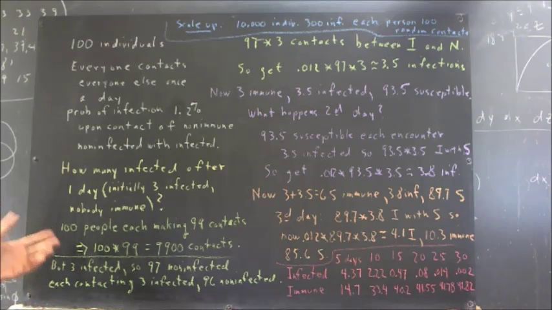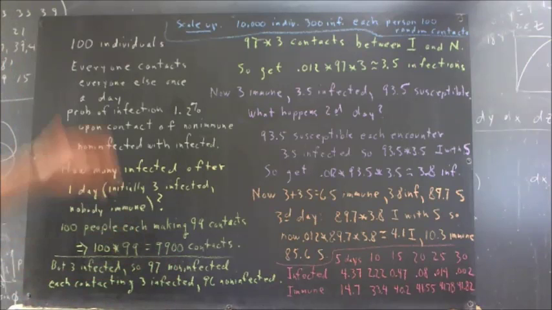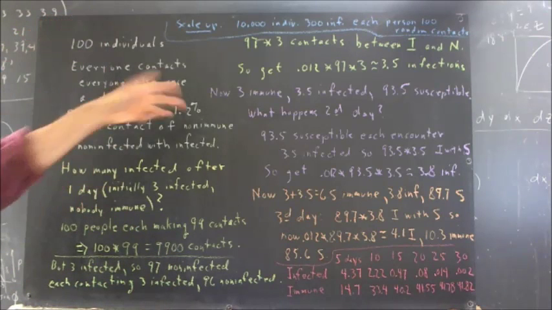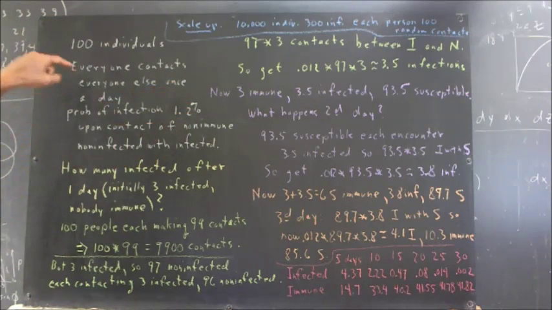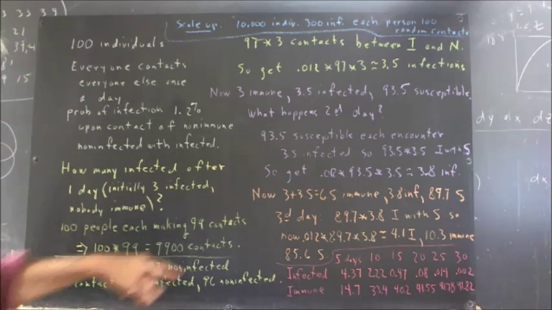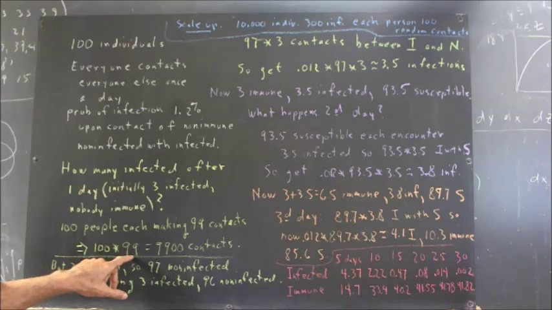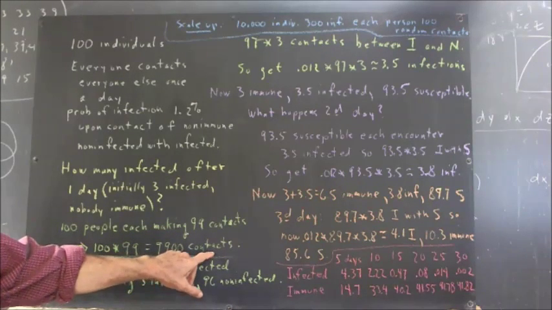Wouldn't be a bad idea to say, well, if we have 100 people each making 99 contacts, which would be the case if you're one of these 100 people, there are 99 other people to contact, and everyone contacts everyone else once a day. So in a day, you're going to make 99 contacts, and so is everybody else. So you're going to have 100 times 99, 9,900 contacts.